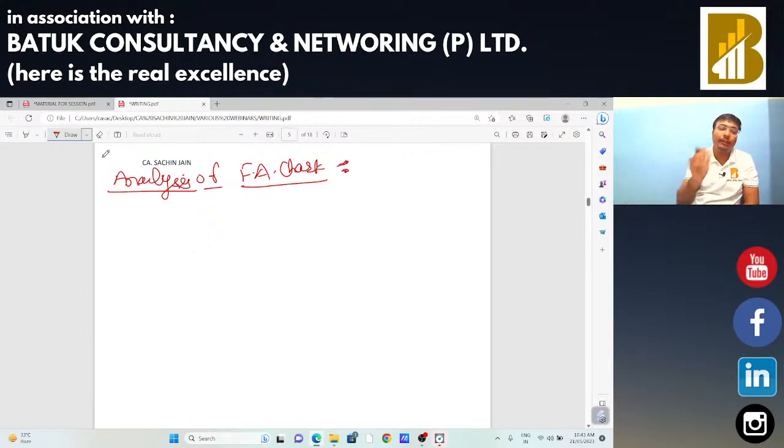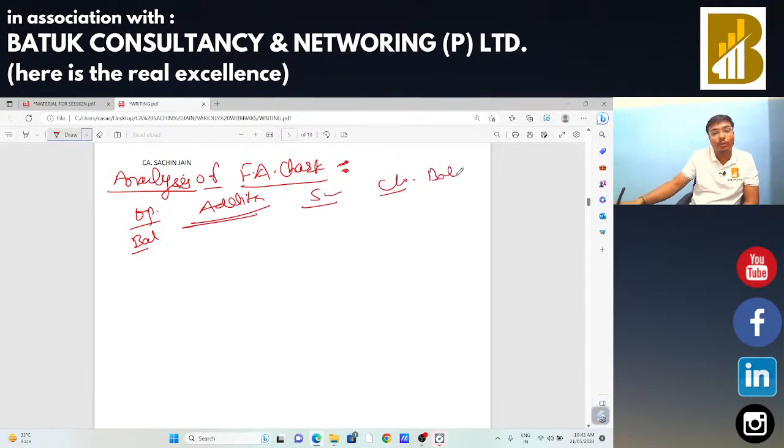When you are going to check the fixed assets chart in the balance sheet, or with 3CA, 3CB, 3CD, or with the books of accounts, or with the accounting software, there is opening balance, addition, sales, closing balance.